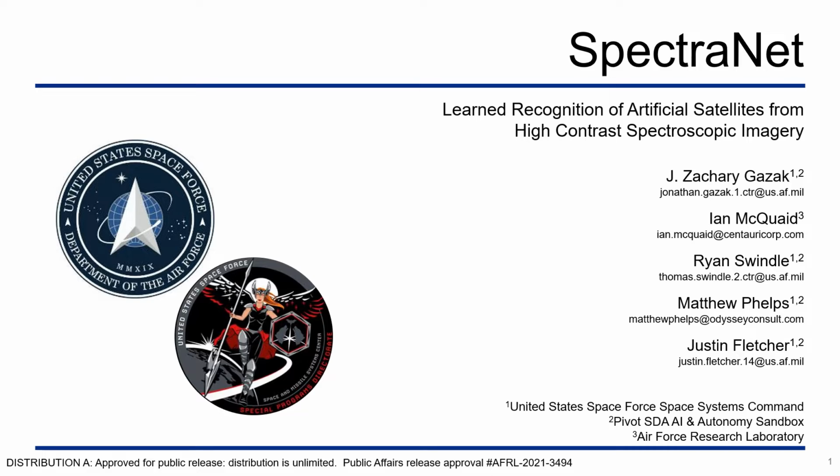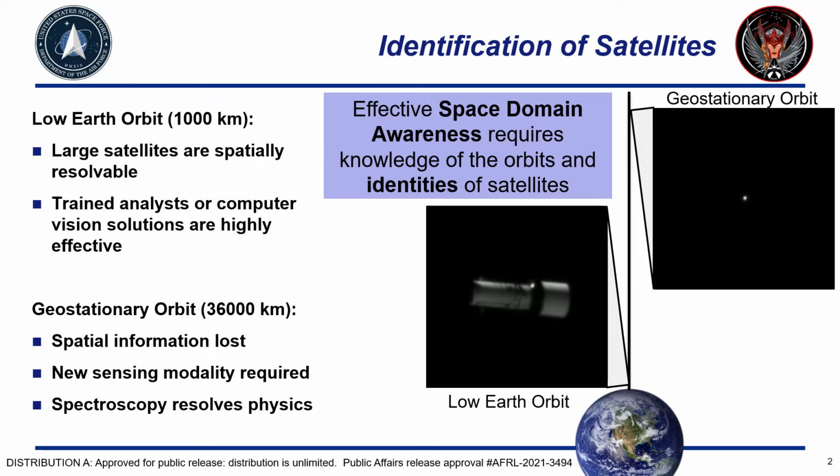Put simply, maintaining a safe operational environment in space requires knowing the location and identity of satellites. SpectraNet offers a solution to the problem of identification. For large objects in low Earth orbit, spatial information can be collected from telescopes on the ground. Trained analysts or convolutional networks are highly effective at identifying observed targets in those frames.